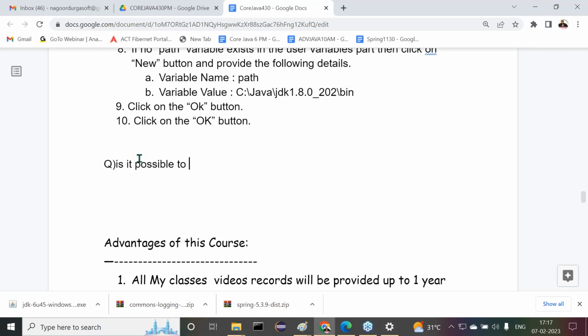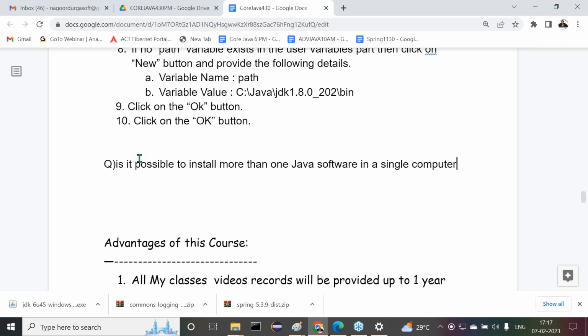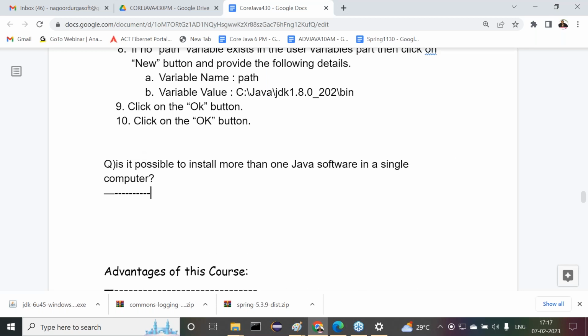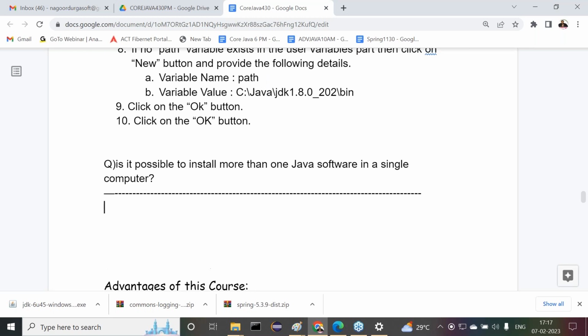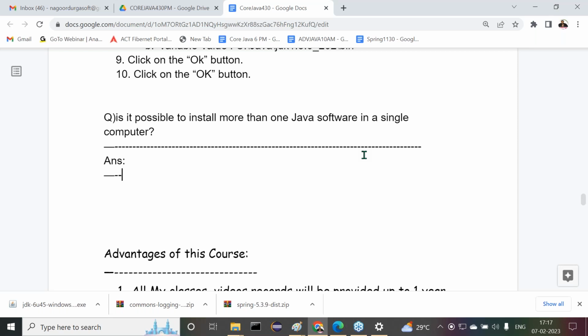Is it possible to install more than one Java software in a single computer? I have to give the answer to my question here. Already shown how many versions I installed there? Three versions I installed. Got it or not? Now the answer for this question is what?